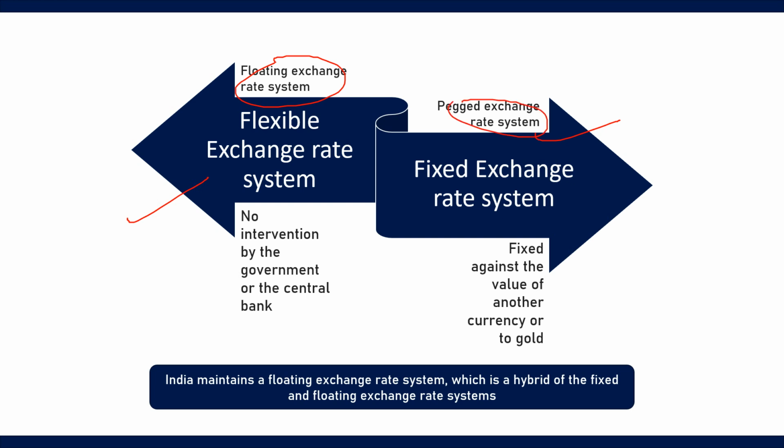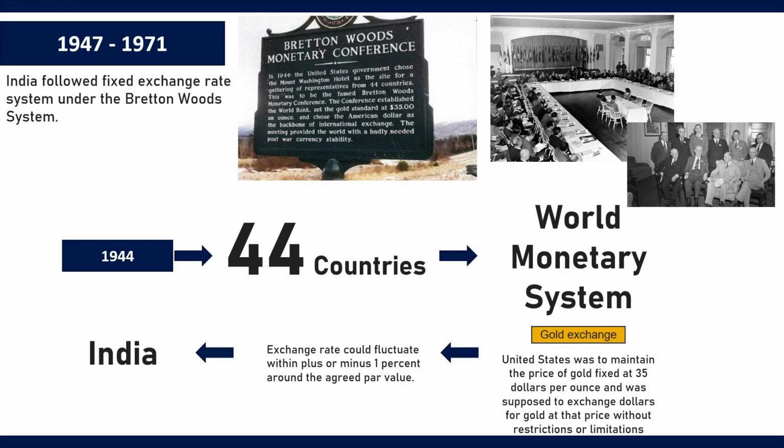Very important point. And currently India maintains a floating exchange rate system, which is a hybrid of the fixed and floating. And as we know by now, the exchange rate is very important for the growth of any country. So let us see exchange rates in the context of different regimes that India saw after independence. The period from 1947 to the present times has been divided into three parts. Okay, so the first part or the first phase is from 1947 to 1971.